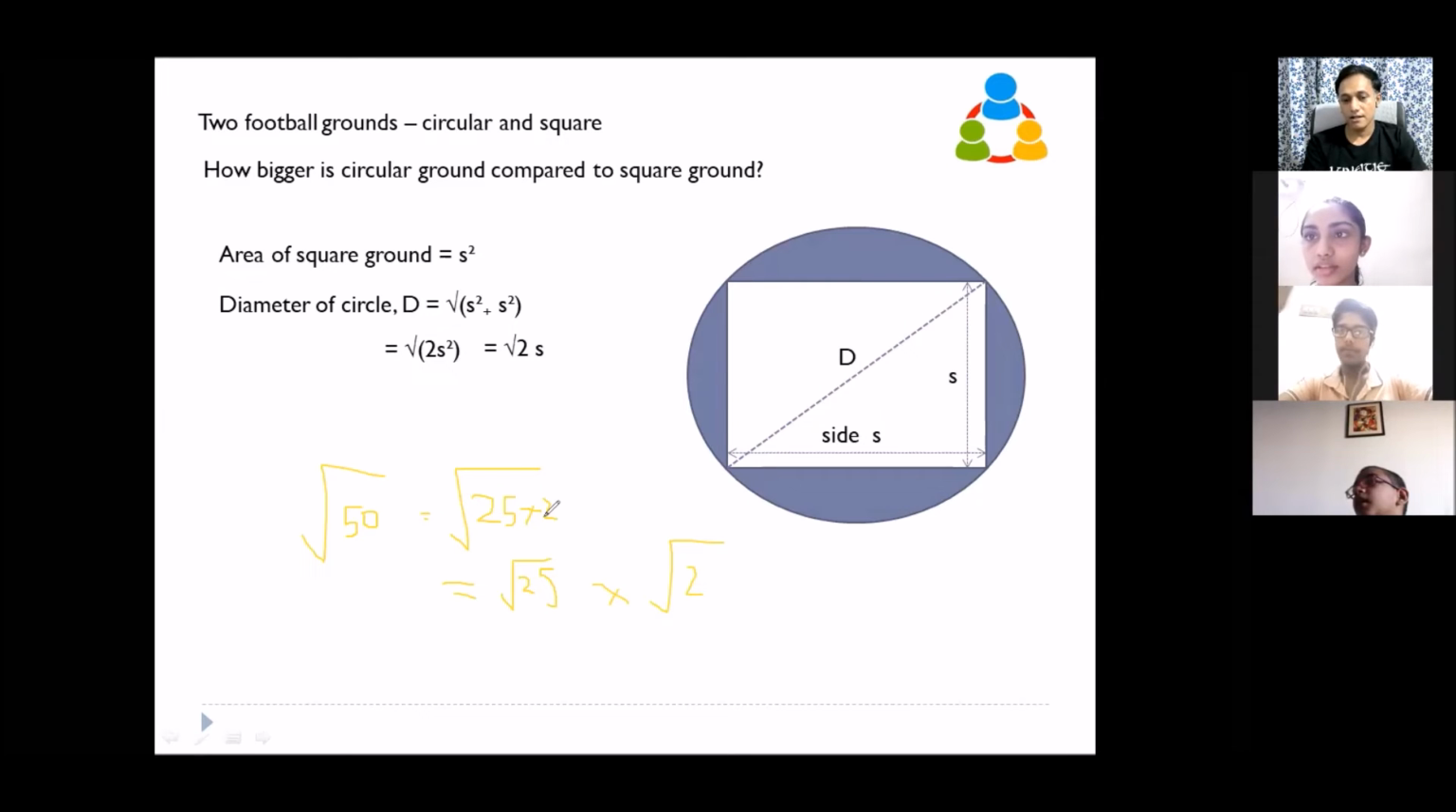Yes, sir. Where is Navjit? Okay. So square root of 25 is 5. Square root of 2, root 2, either we can write 1.14 or you can write as like this one. This is same thing. Here you write this as square root of 2 into square root of s square. Square root of s square is s. It is like this. Square root of 25 is square root of 5 into 5, so you can take one 5 out. Similarly, square root of s square is square root of s into s. You can take one s out.